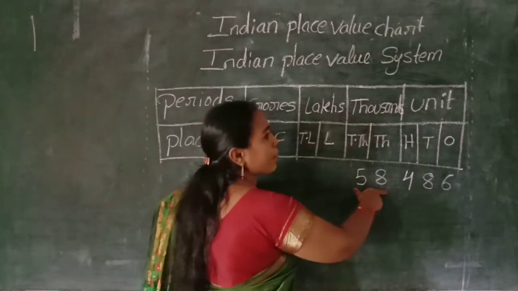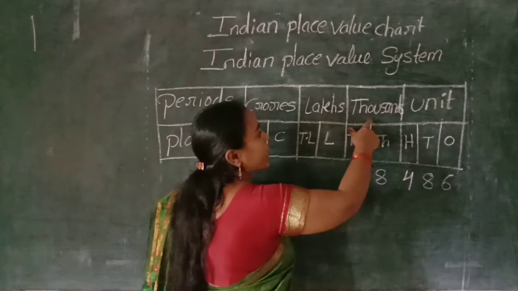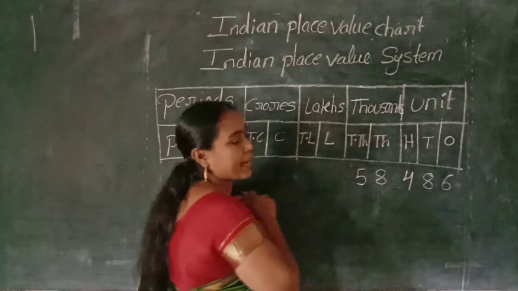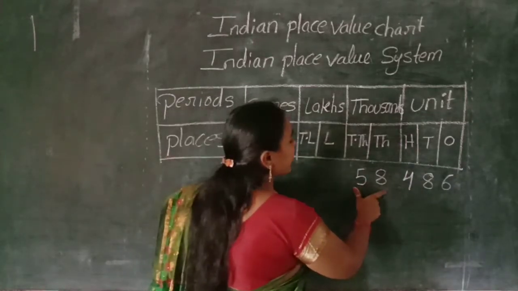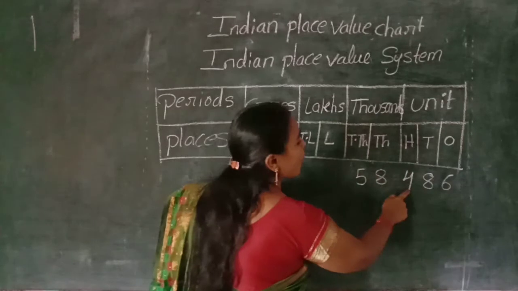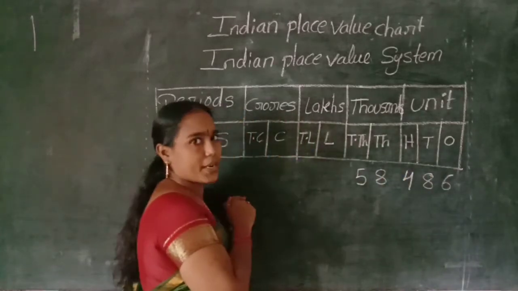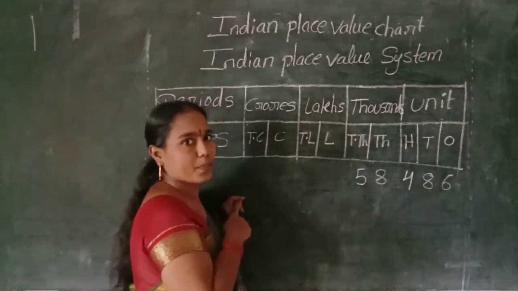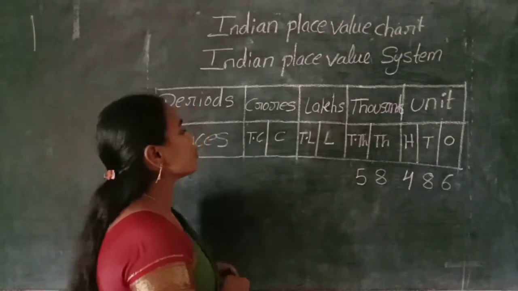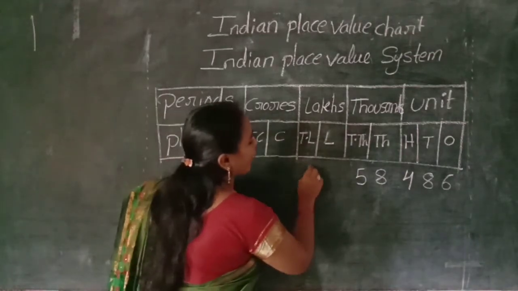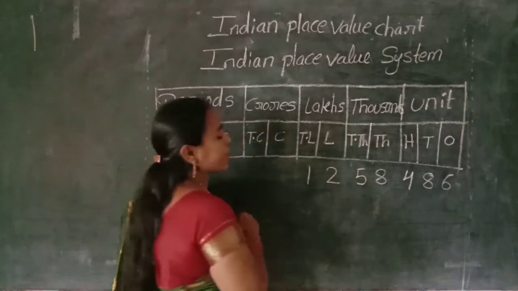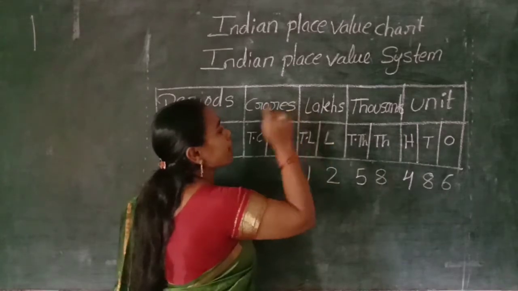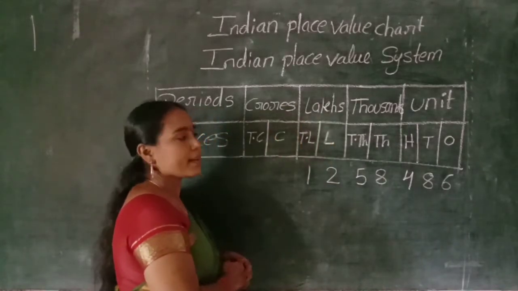When you want to read the number name, read the number together with the period name. See how I can read. 58,486. Are you clear? 58,486. I am adding two more digits in the lakhs period, maybe 1 and 2. That means 12. 12 in which period? Lakhs period.